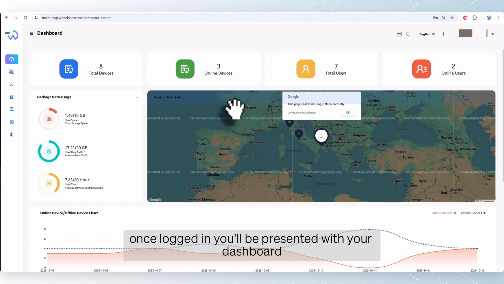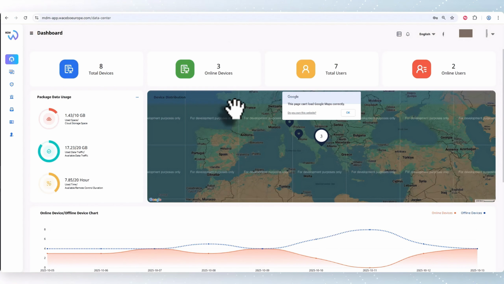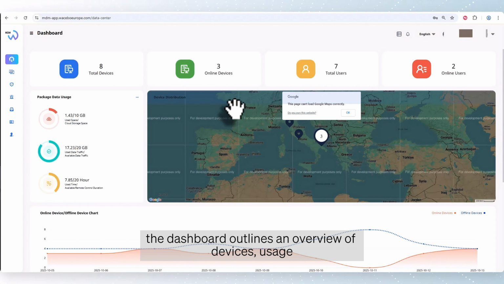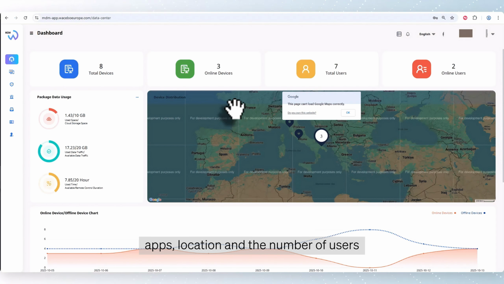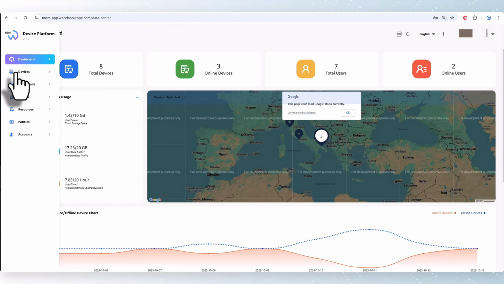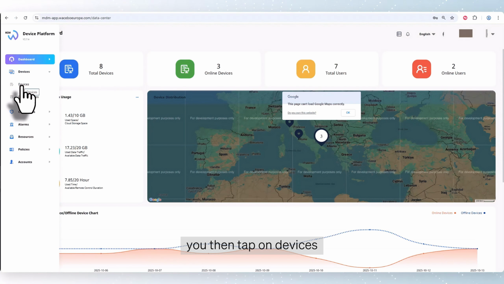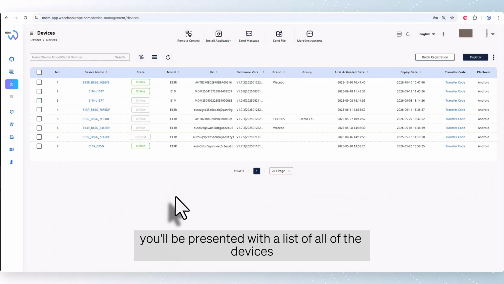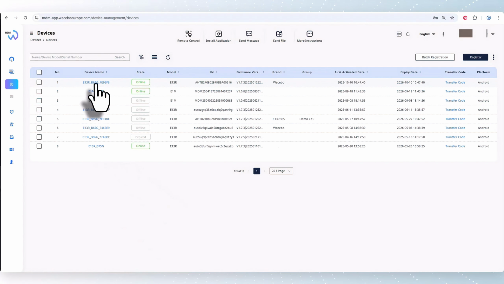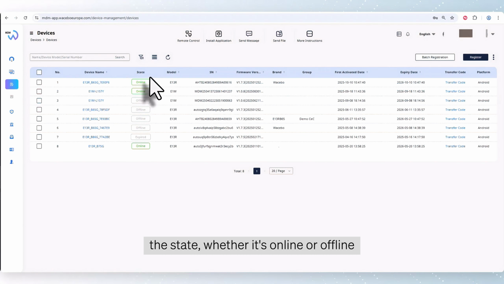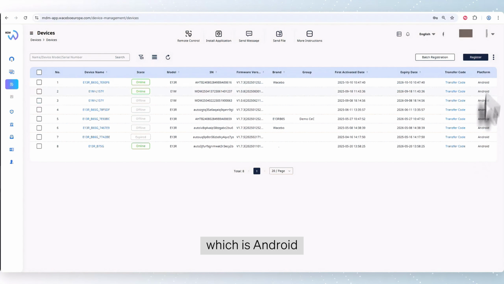Once logged in, you'll be presented with your dashboard. The dashboard outlines an overview of devices, usage, apps, location, and the number of users. We then tap on Devices. You'll be presented with the list of all of the devices within your system, such as your device name, the state, whether it's online or offline, the model number, serial number, firmware version, and what platform it is, which is Android.